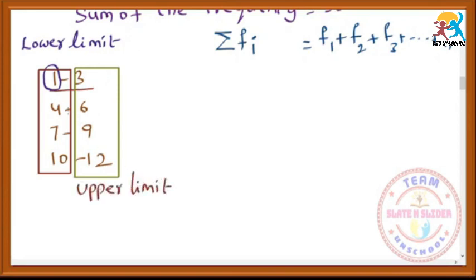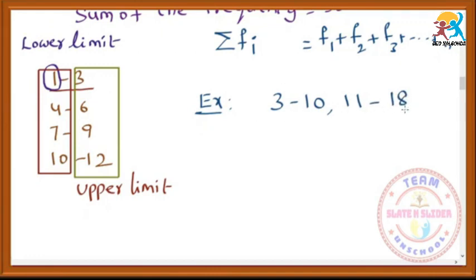So for each class interval we have to count. Let us take one example: 3 to 10 and 11 to 18. Here they won't ask the lower limit in general, because we have two class intervals.